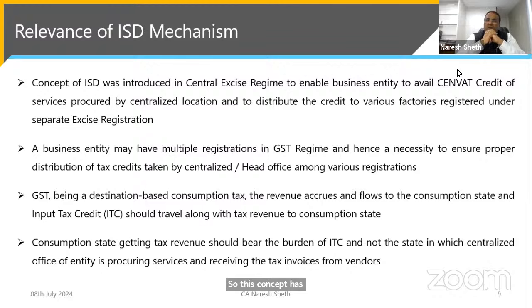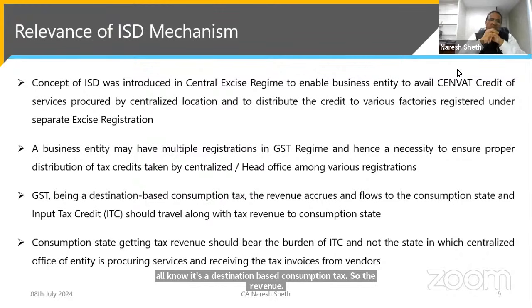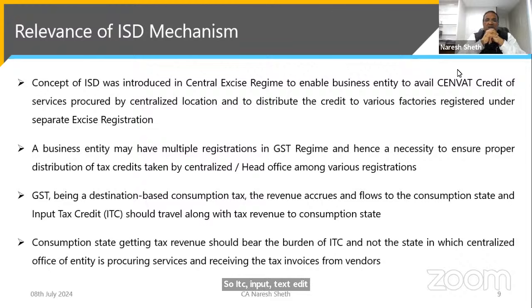A business entity may have multiple registrations in the GST regime, and hence there is a necessity to ensure proper distribution of tax credit taken by the centralized head office among the various registrations. And friends, GST, we all know, is a destination-based consumption tax. So the revenue of GST accrues and flows to the consumption state. So ITC, input tax credit, relating to that revenue should also travel along with the tax revenue to the consumption state.